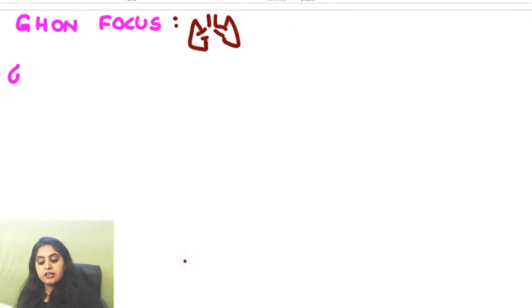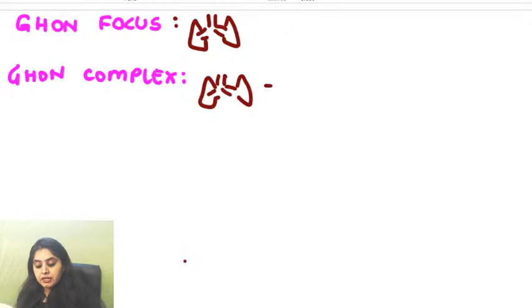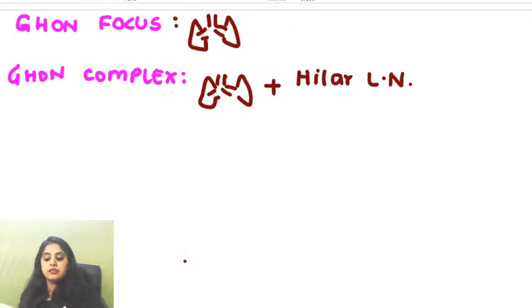Okay. Next, if I make this focus into a complex, then what is it? Okay, you'll say, ma'am, Ghon will always refer to the lungs. So TB is there in the lungs. But other than that, it's also in the lymph nodes. So it's in the hilar lymph nodes. Perfect. Many of you are right. Great, guys. So remember, Ghon focus is in the lungs and Ghon complex is lungs plus lymph node.